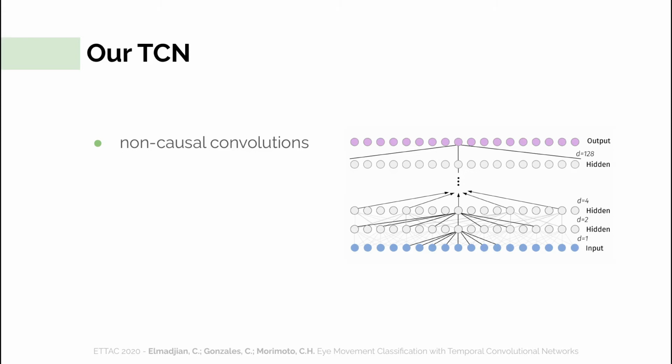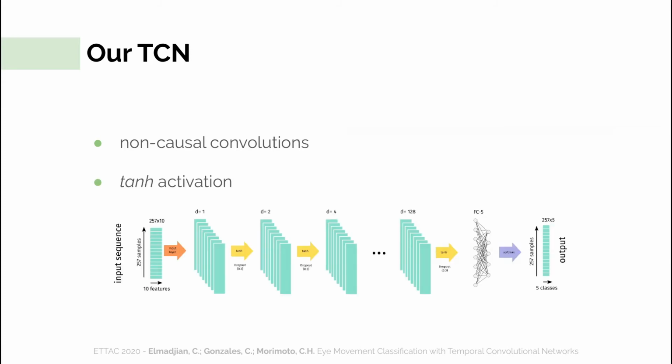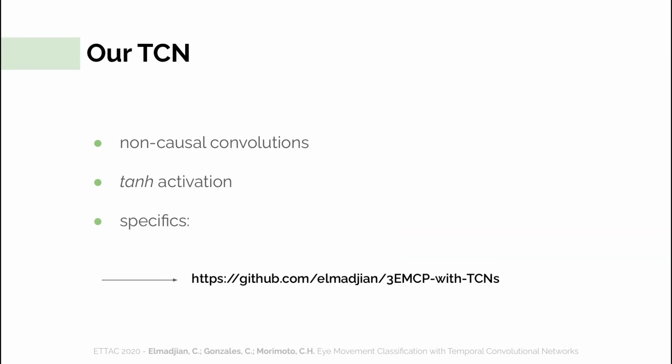Although this violates the principle of letting information from future states leak to the past, this allows us to have a competitive stance against bidirectional LSTMs, since they can traverse sequential data in two directions. Also, instead of using the standard rectified linear unit activation function between layers, we used the hyperbolic tangent. But this was more an empirical-based decision rather than a theoretical one. Other configurations about, for example, dropout rates or kernel size and so on were also determined empirically and are available in our paper and in our public repository as well.